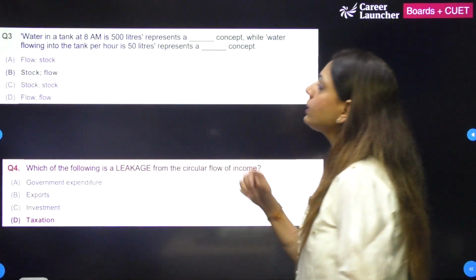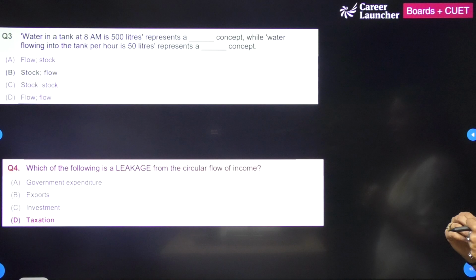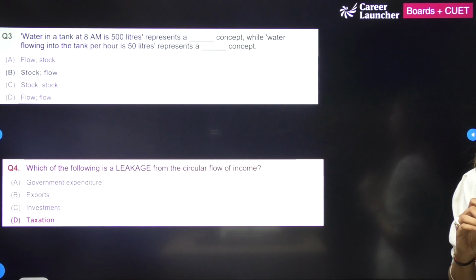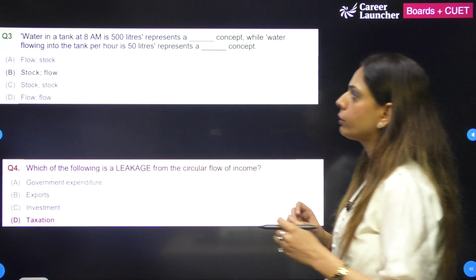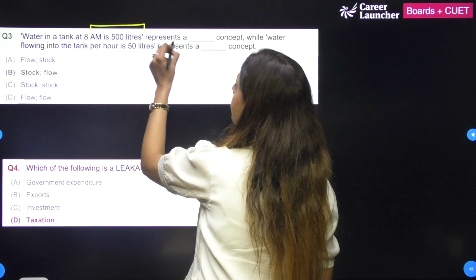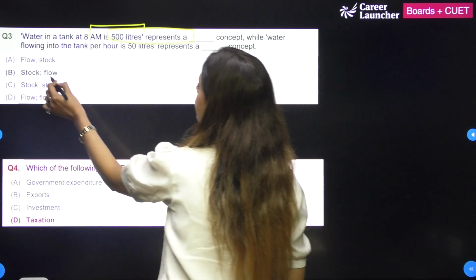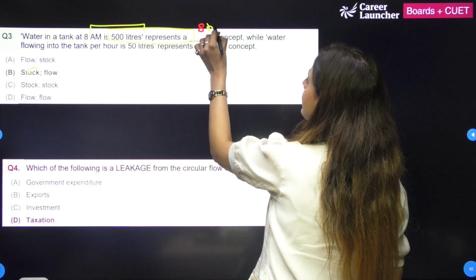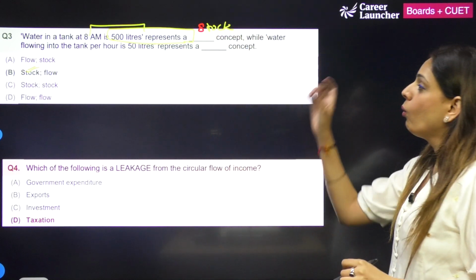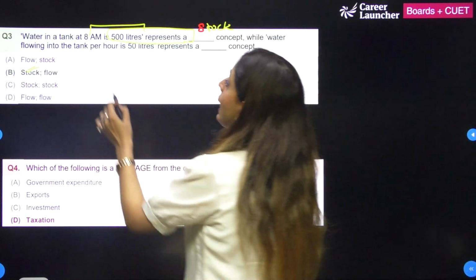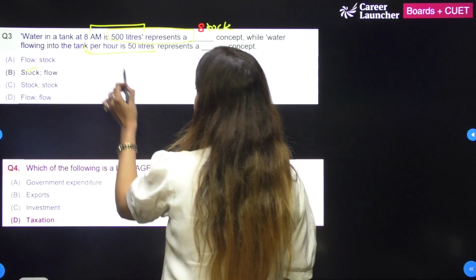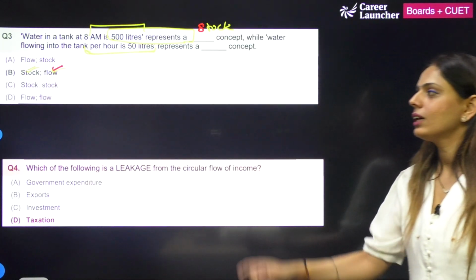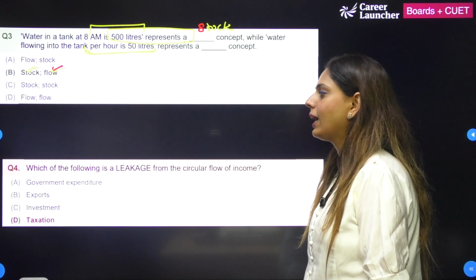Next, water in a tank at 8 am is 500 liters, represents a dash concept, while water flowing into the tank per hour is 50 liters, represents a dash concept. So something that is measured at a particular point of time, it is telling 8 am, it is 500 liters. So it is talking about what? It is talking about stock. While water flowing from a tank per hour is 50 liters, this represents flow. So the answer is option B, that is stock and flow.